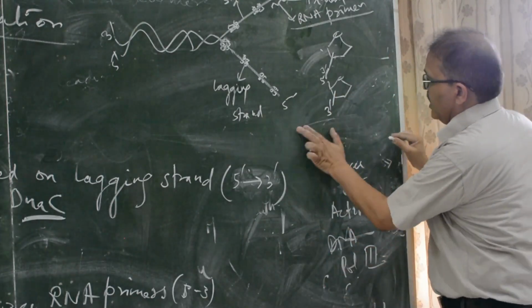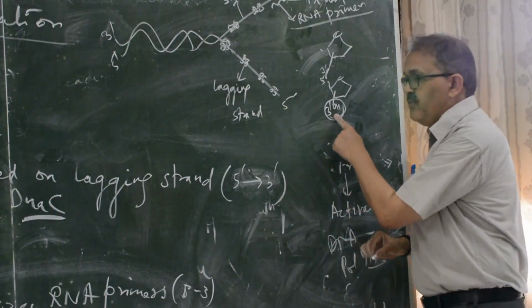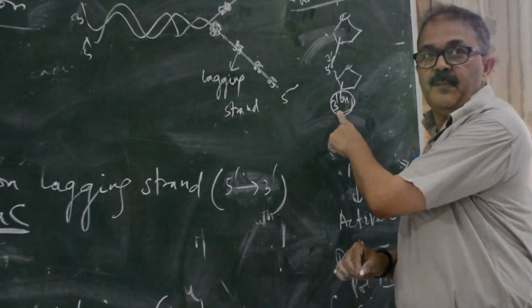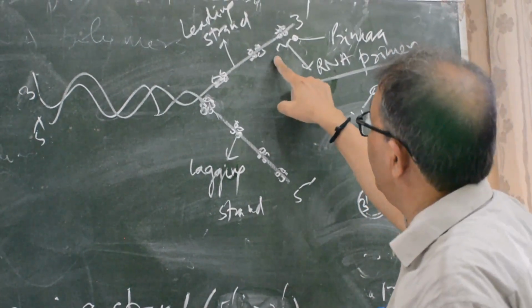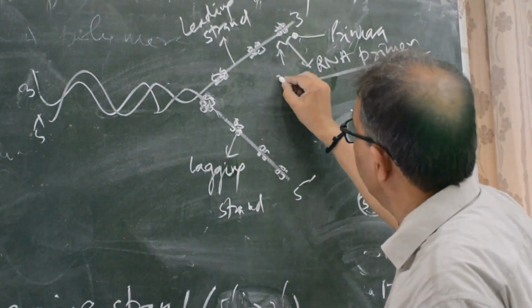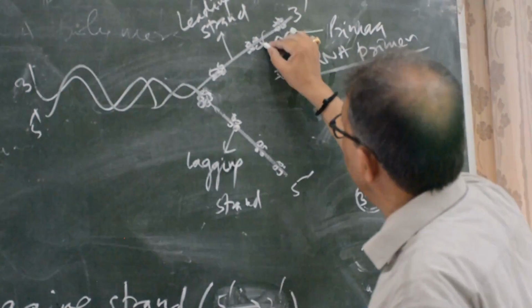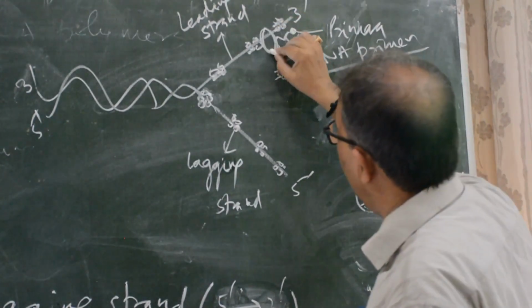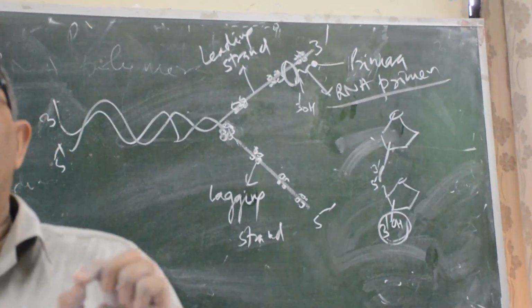This 3OH should be free to join DNA polymerase. So the RNA primers, this position is 3OH. This will facilitate to join the core enzyme alpha, epsilon and theta, DNA polymerase III.